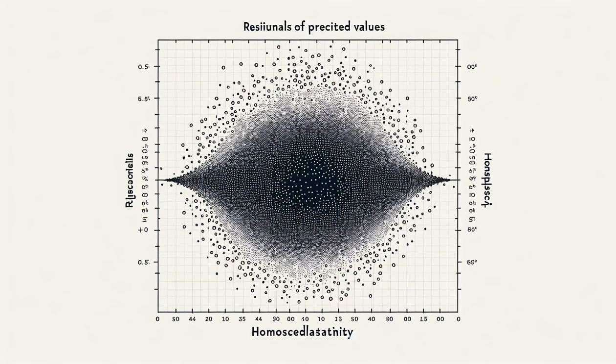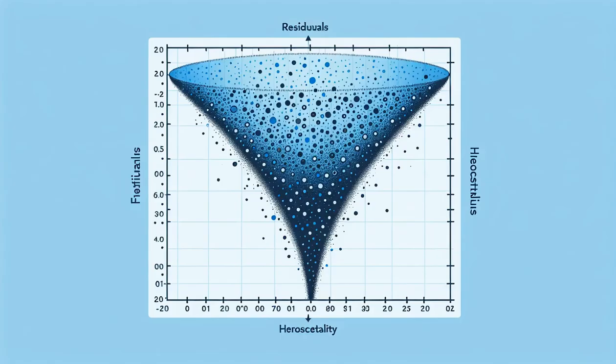We then move to homoscedasticity. Ideally, the scatter of residuals should be uniform across all levels of the predictor. It ensures the variance is constant and your model isn't biased towards certain data values. And if the variance fans out or in as we move along the predictor's values, we call this heteroscedasticity, right? Plotting residuals against fitted values helps us identify this.